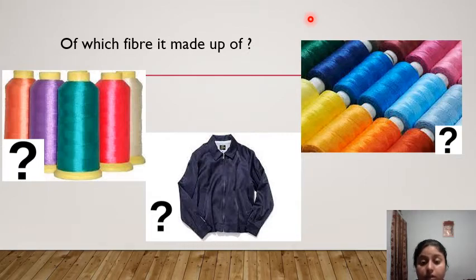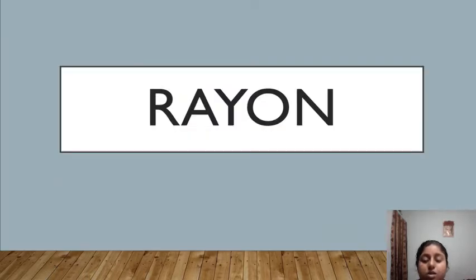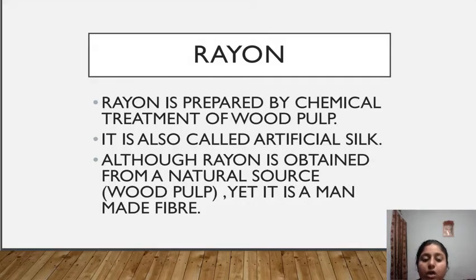Any idea, students? Tell me. The first one is rayon. All these products are made up of rayon.